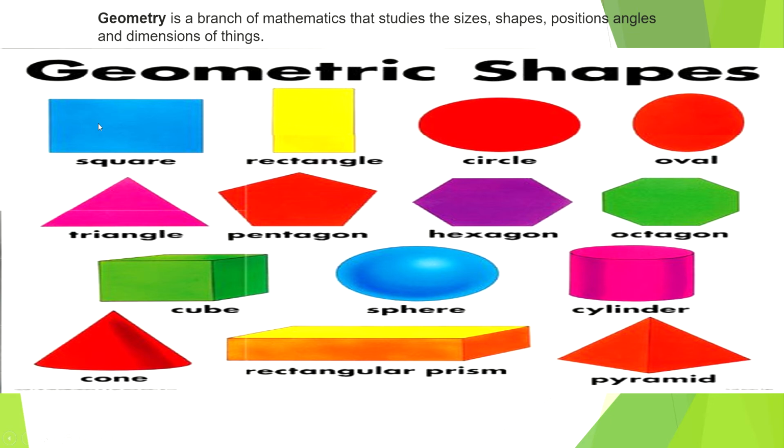For example, we have square. Square is a figure with four sides, right? So here side matters. Again rectangle, where two opposite sides should be the same. Very similarly with circle. Then the other shapes like oval, triangle, pentagon, hexagon, octagon, cube, sphere, cylinder, cone, rectangular prism, then the pyramid. So these are all the geometric shapes we have.